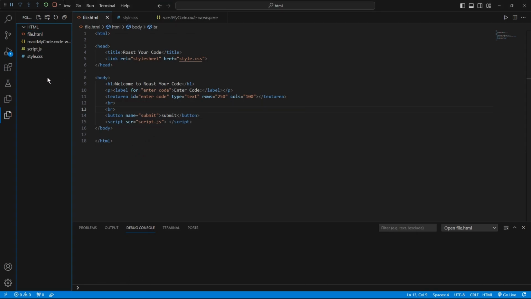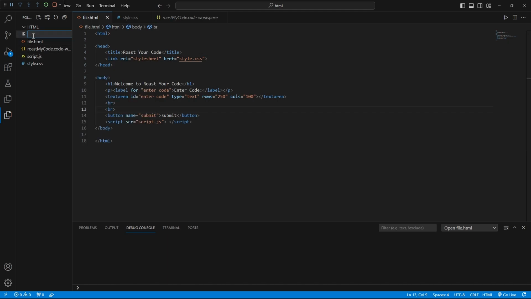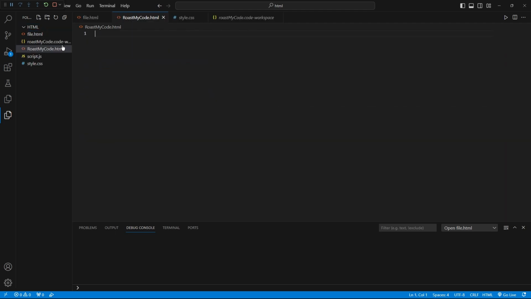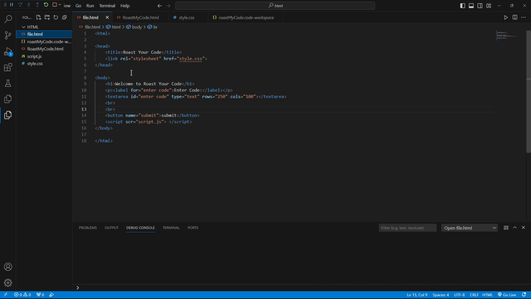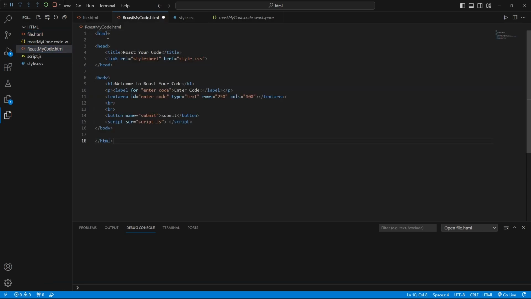Then another one: file, no, okay, let me just do roast my code dot html. So we got this guy, this friend, because I don't feel like doing all this. I might be completely doing this wrong, so you guys can tell me in the comments.